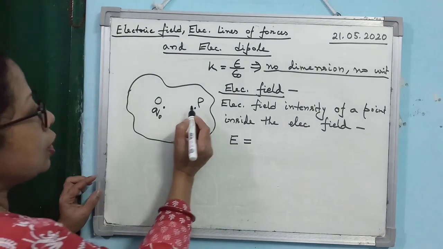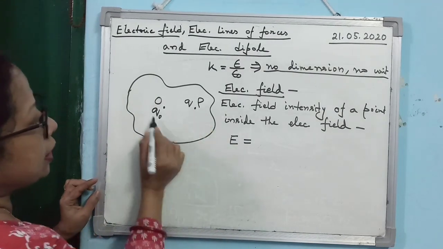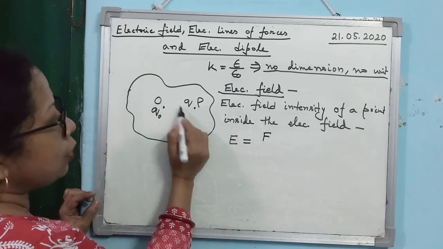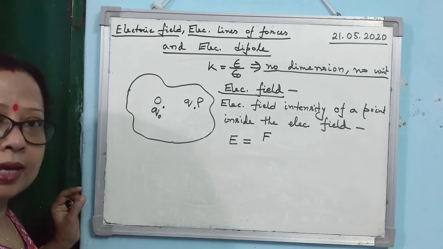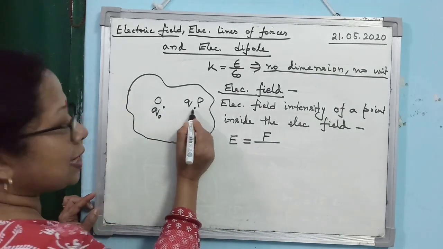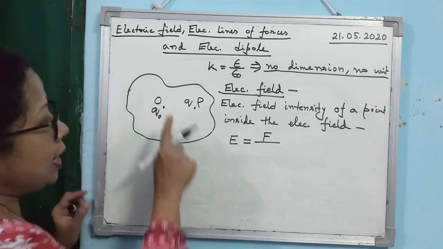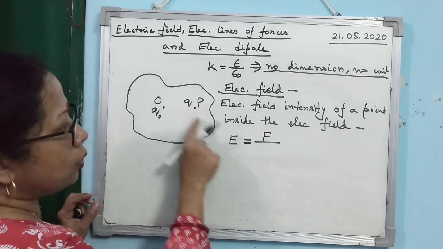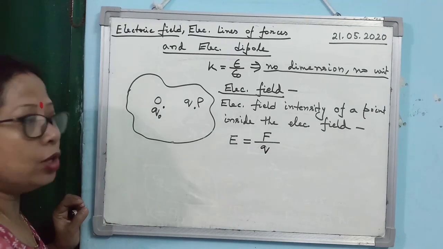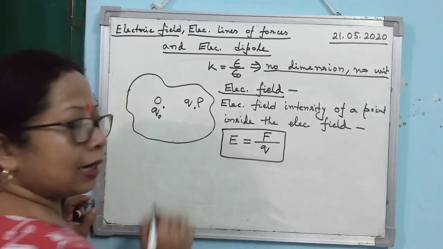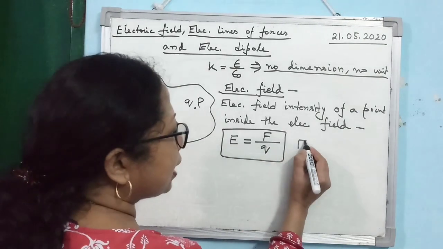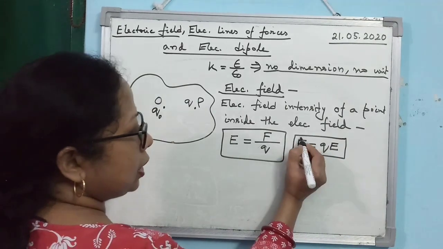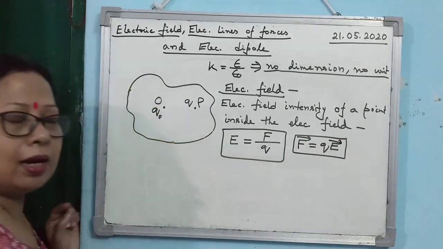Is that clear? So, suppose I have kept a point charge Q here. Alright. And let us consider that the charge Q is experiencing a force F. Clear? So, what will be the force experienced by a unit positive charge? It is just the unitary method. Charge Q experiences a force F, so unit charge will experience a force F by Q. So, this is the relation for electric field intensity. Sometimes we use it as this also: F is equal to Q into E. If you want to write in vector form, then give the vector sign above.